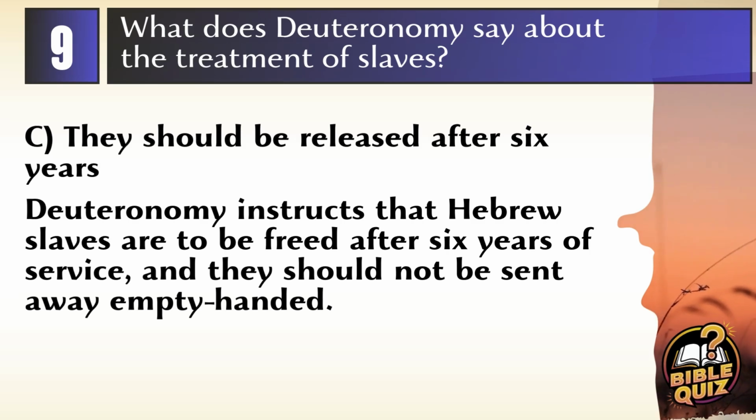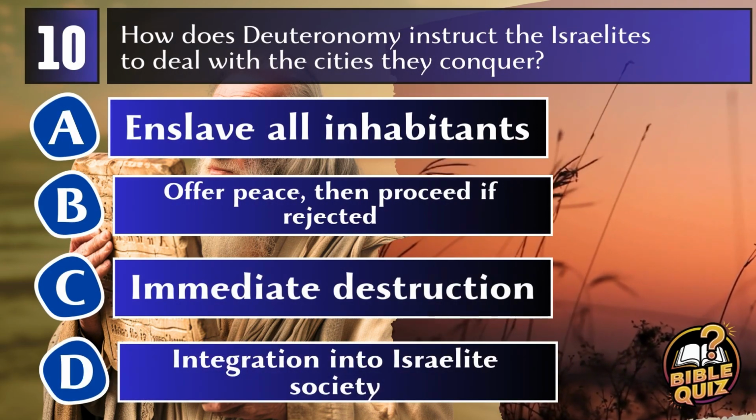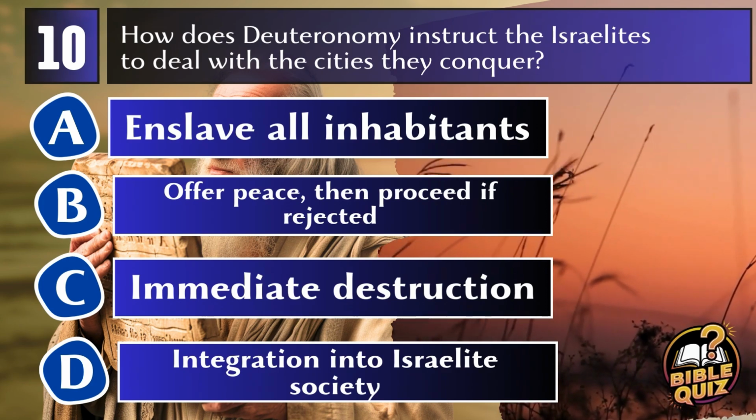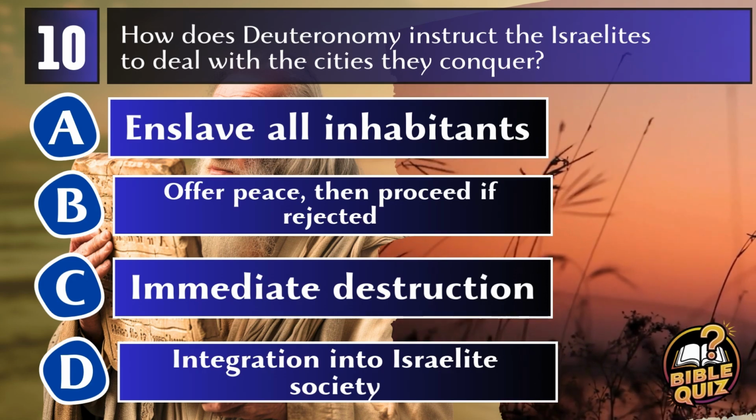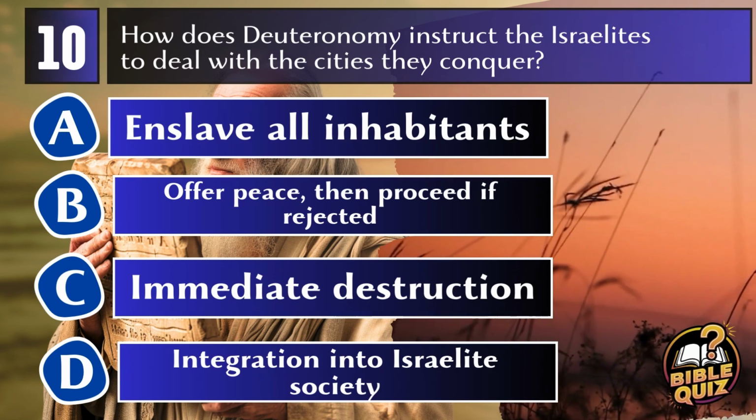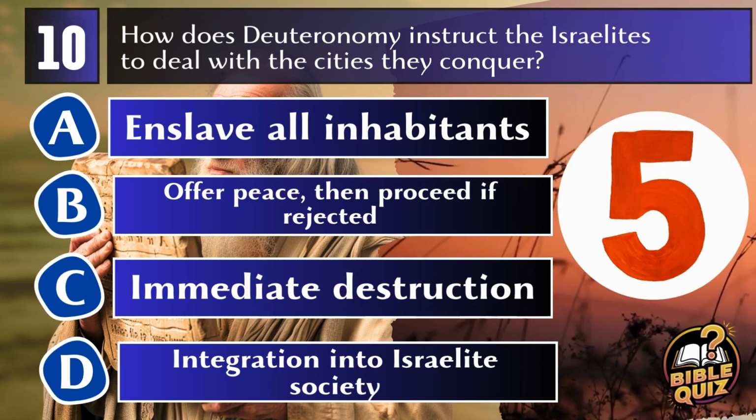Question 10. How does Deuteronomy instruct the Israelites to deal with the cities they conquer? A. Enslave all inhabitants. B. Offer peace, then proceed if rejected. C. Immediate destruction. D. Integration into Israelite society.